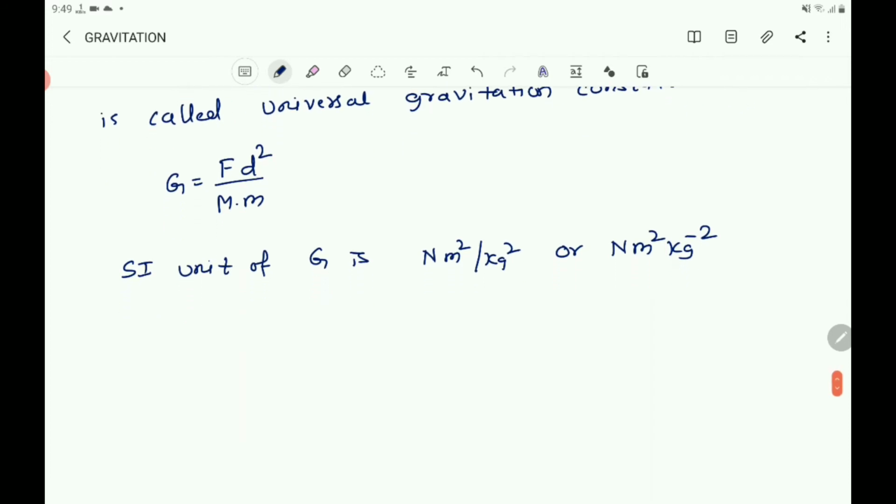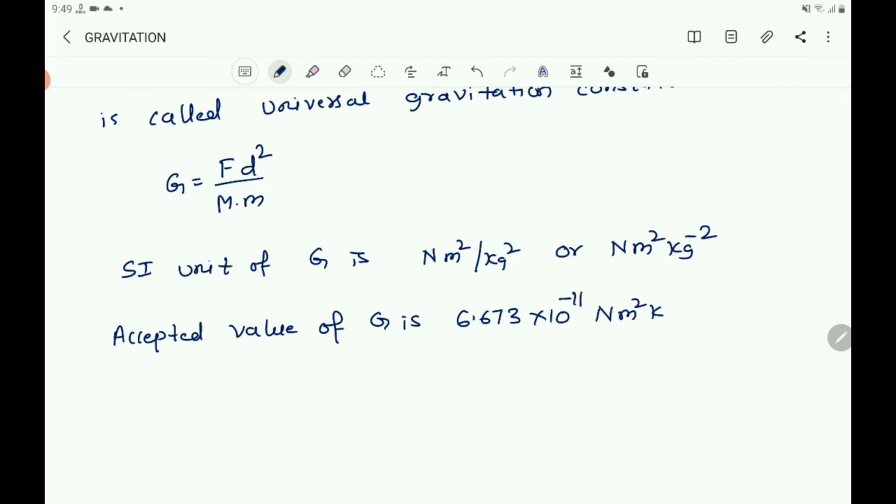And the accepted value of G is 6.673 into 10 to the power of minus 11 Newton meter square kg to the power of minus 2.